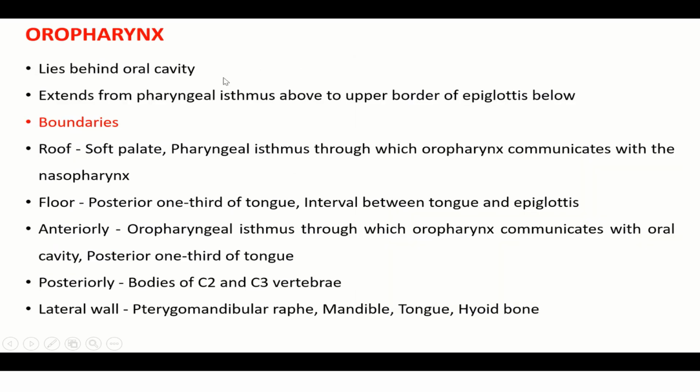The oropharynx lies behind the oral cavity and extends from the pharyngeal isthmus above to the upper border of the epiglottis below. Boundaries. Roof is formed by the soft palate and pharyngeal isthmus, through which the oropharynx communicates with the nasopharynx. Floor: posterior one third of the tongue and the interval between tongue and epiglottis. Anteriorly, the oropharyngeal isthmus, through which the oropharynx communicates with the oral cavity, and the posterior one third of the tongue. Posteriorly, bodies of C2 and C3 vertebrae. Lateral wall is formed by the pterygomandibular raphe, mandible, tongue, and hyoid bone.